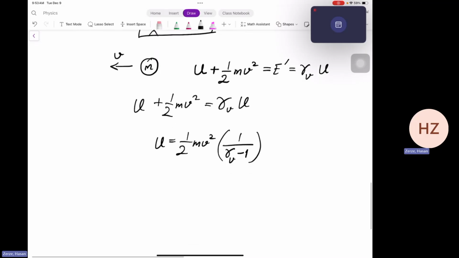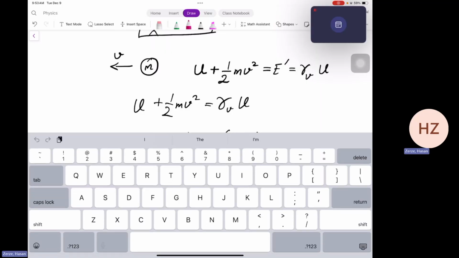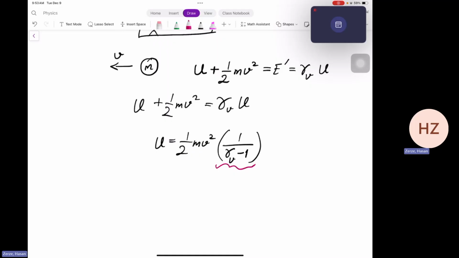Now, at this point, you can actually Taylor expand this term, 1 over gamma v minus 1, and you will realize that it is approximately equal to 1 over v squared over 2.